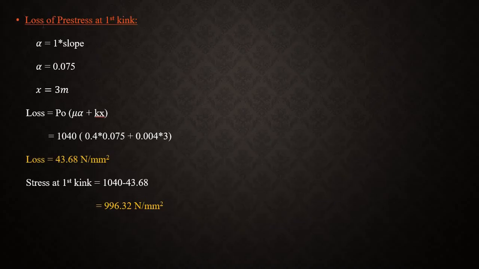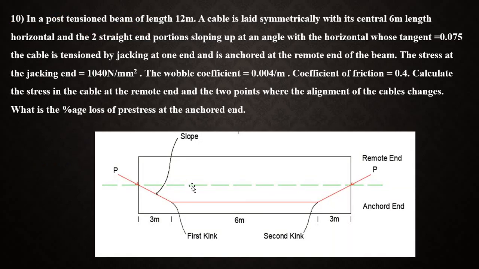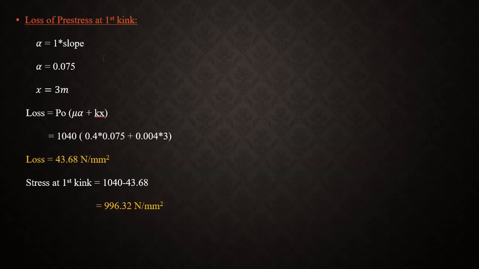The solution is, first is loss of pre-stress at the first kink. How much is the loss in the first kink we should calculate. Before that, here we have three portions. From here to here it is 3 meter, this is one portion. Again from here to here it is one more portion, and again the full length is the third portion.